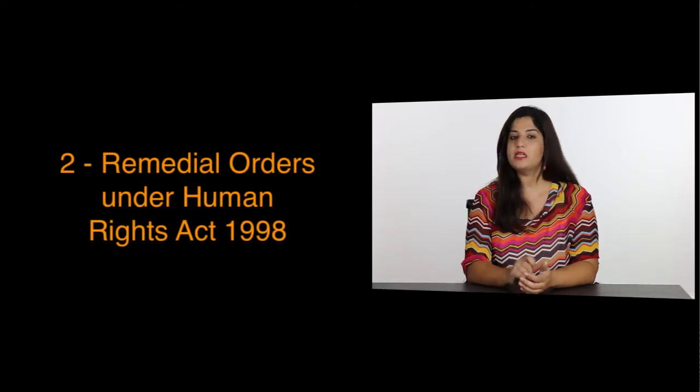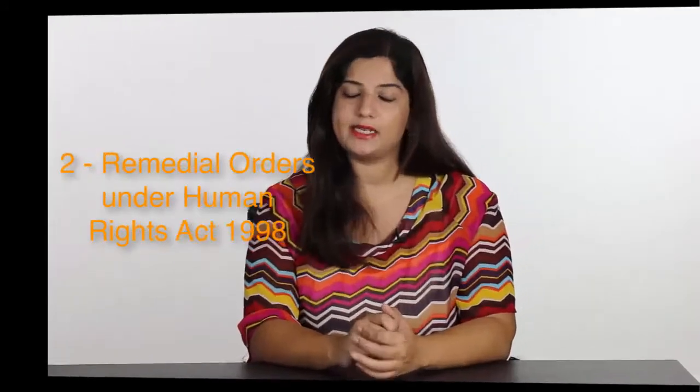The second are remedial orders under the Human Rights Act 1998. If a court makes a declaration of incompatibility with the European Convention on Human Rights in relation to a statute, the government is able to propose draft orders or make orders to amend primary legislation in order to remove any incompatibility. The procedure followed is similar to that for regulatory reform orders.